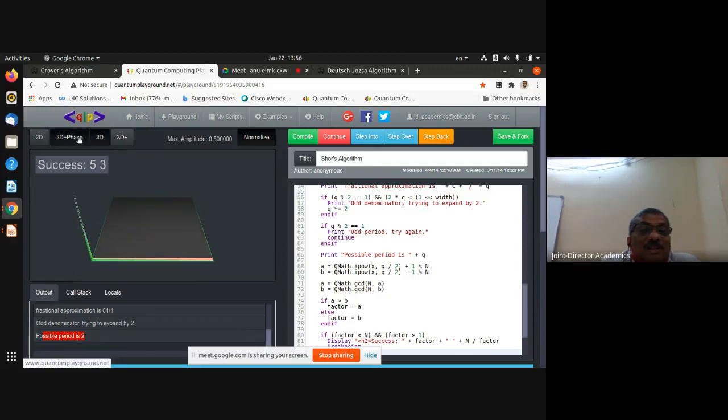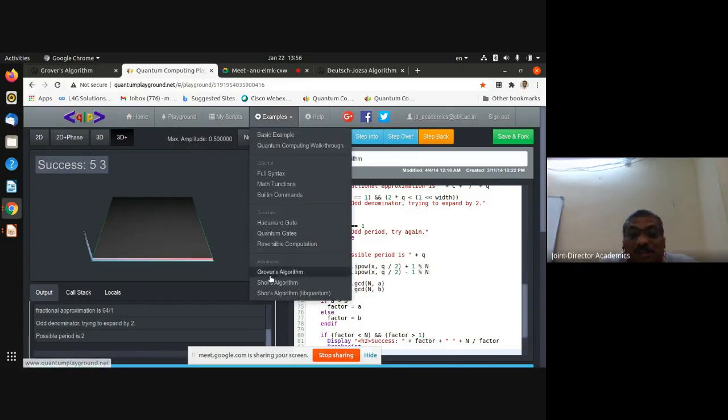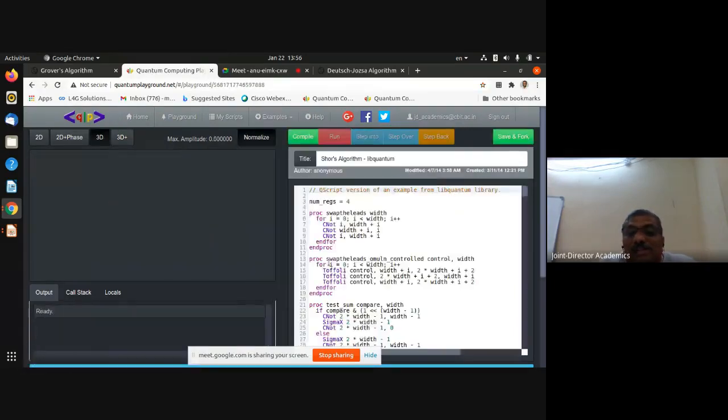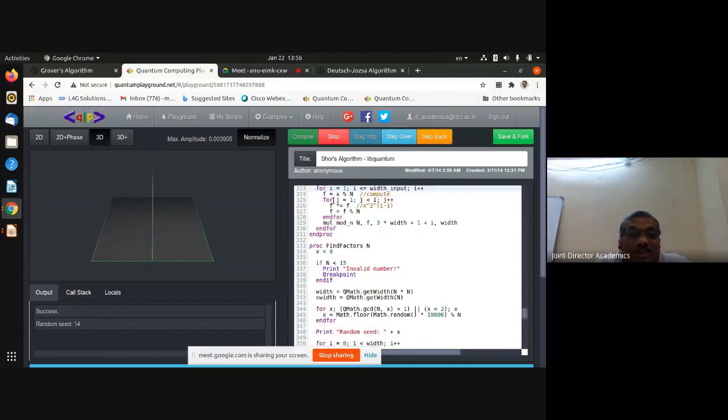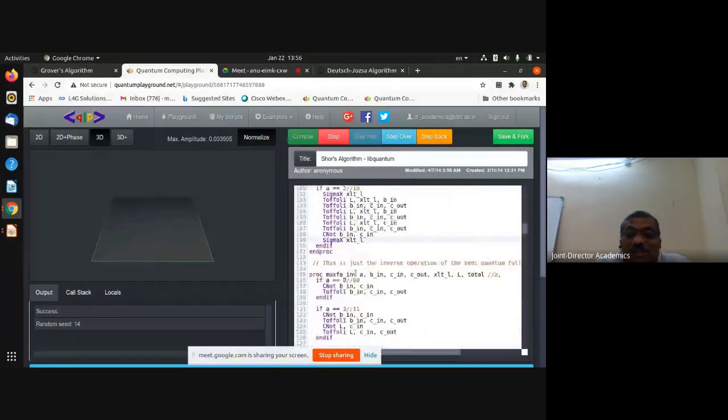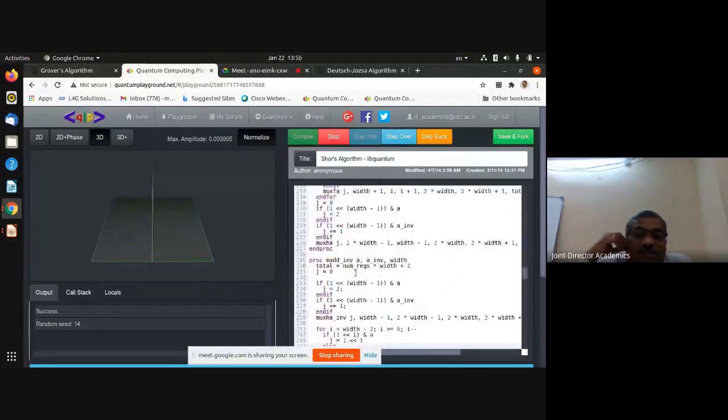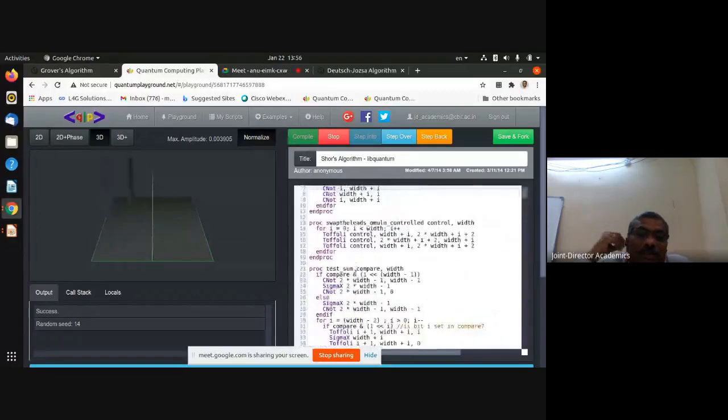So in 3D you can use 2D or 3D, or you can use 3D plus. You can also normalize those things. There is one more algorithm. Already these things are available. I am just running it. You can also change the code and run. This is Shor's advanced, extended algorithm.